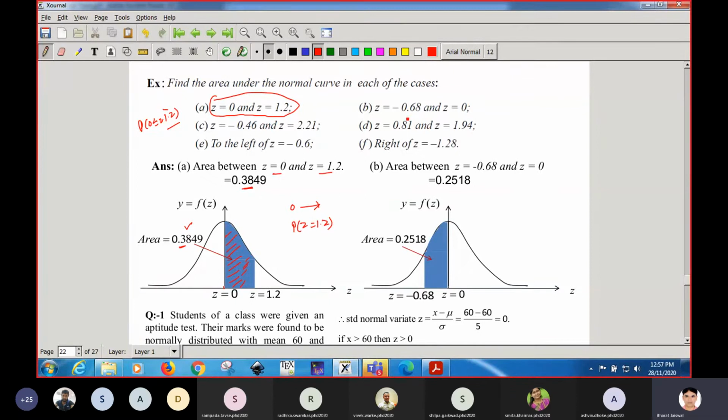Now the next one is, what is the area between minus 0.68 and z equal to 0? Again, as we know that it is symmetric, instead of finding the area between minus 0.68 and 0, you will calculate between 0 and plus 0.68. Getting what I'm saying?